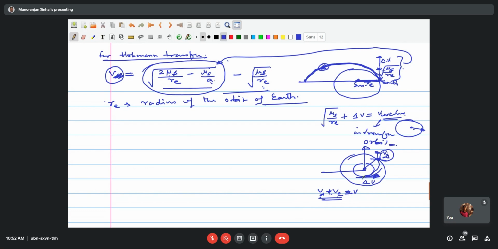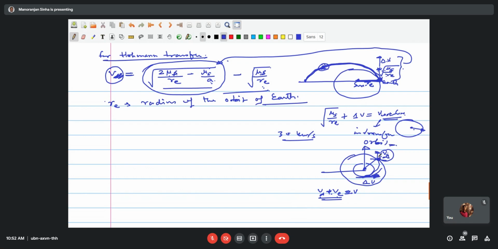If your velocity changes, what is required? While you are going from the Earth to Mars, we are computing the impulse required based on the Earth, assuming this is the Earth's velocity, the satellite is ejecting with Earth's velocity. So Earth's velocity around the Sun is around 30 kilometers per second. So with that velocity, it's ejecting from the Earth.